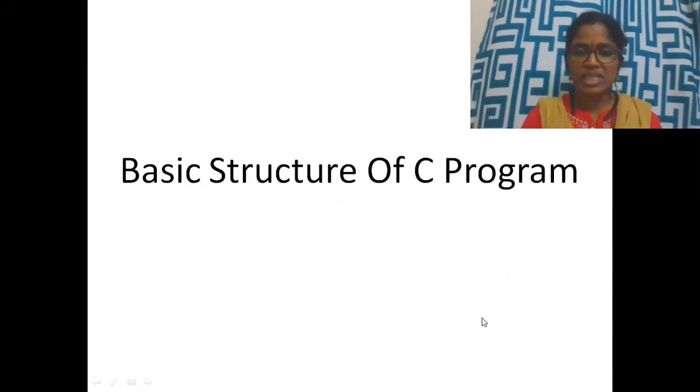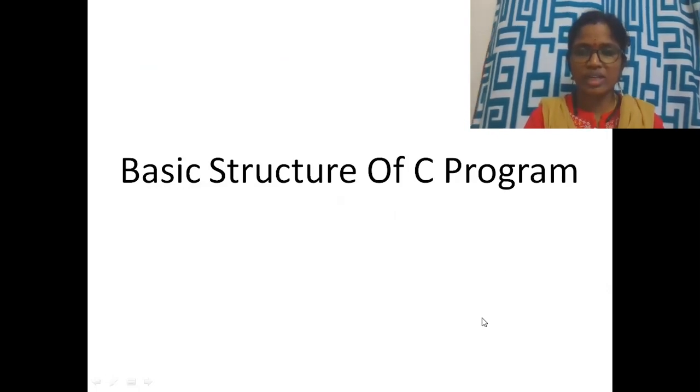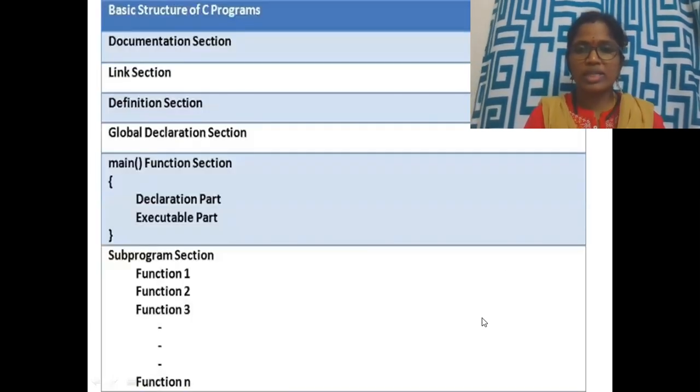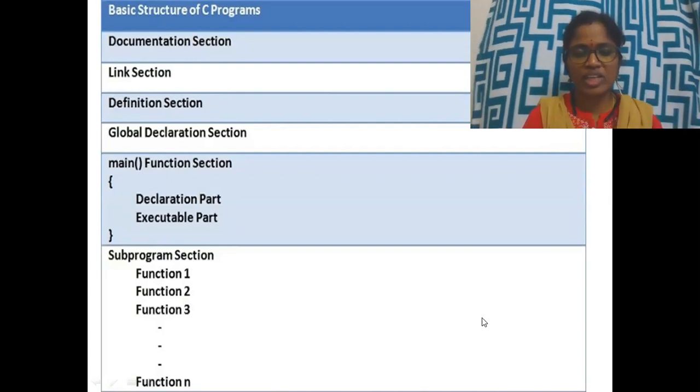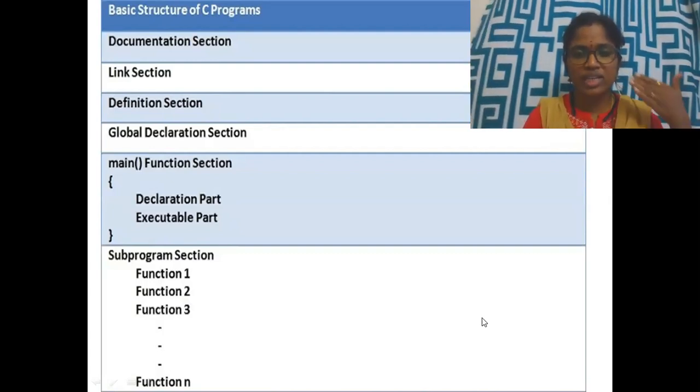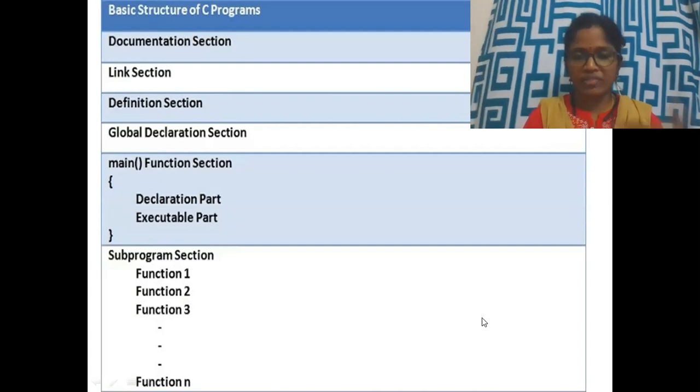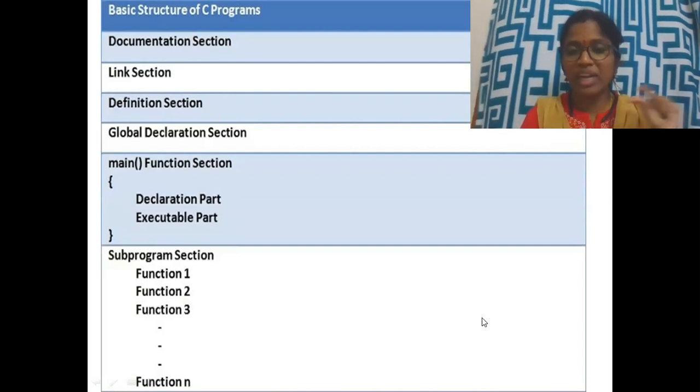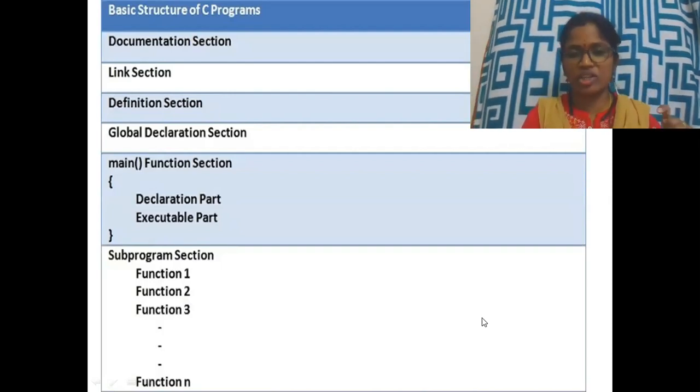So we'll just see a picture of how they are all allocated. This is the way we allocate the C program. First section is the documentation section. Next is the link section, definition section, global declaration section, main function, and different functions. The new words we are hearing here are main function and sub functions.